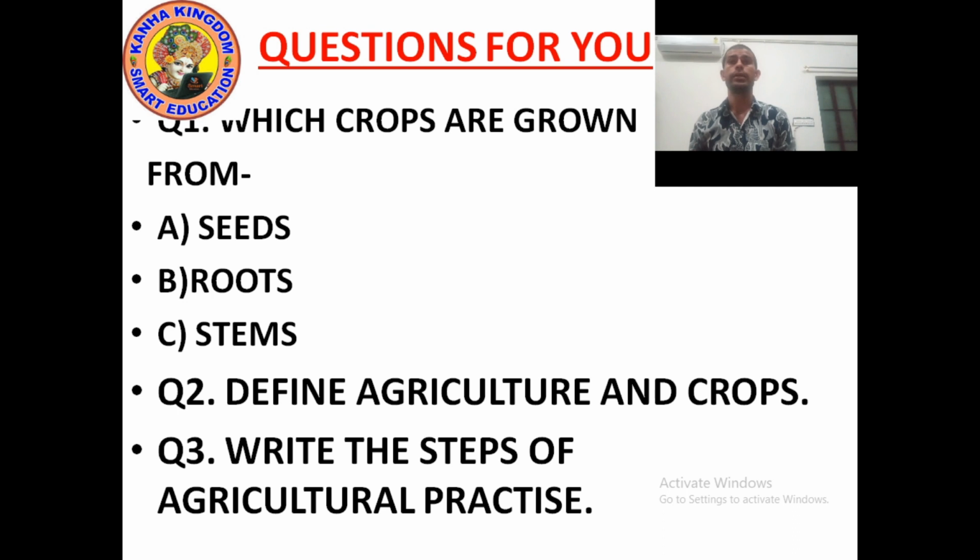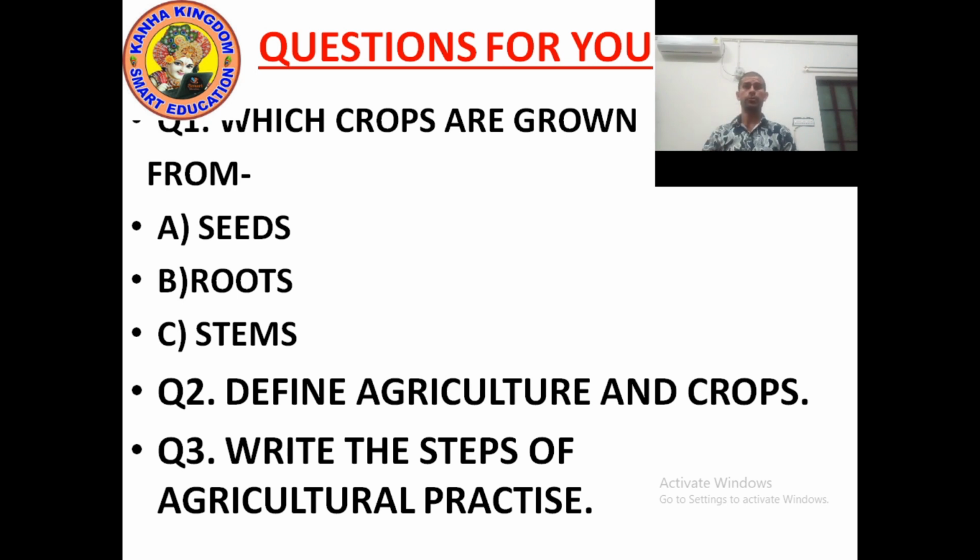Question number 2 is define agriculture and crops. What is agriculture? The practice of growing crops on a large scale for food and other purposes is known as agriculture.